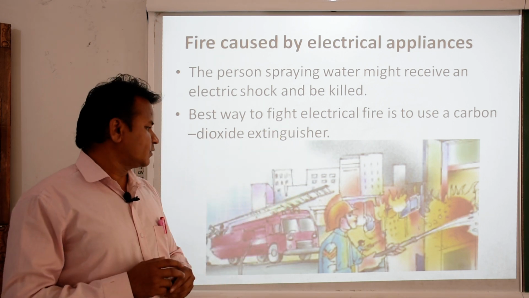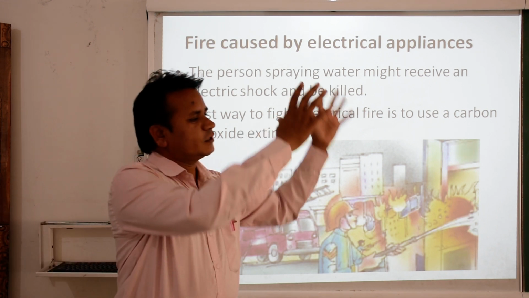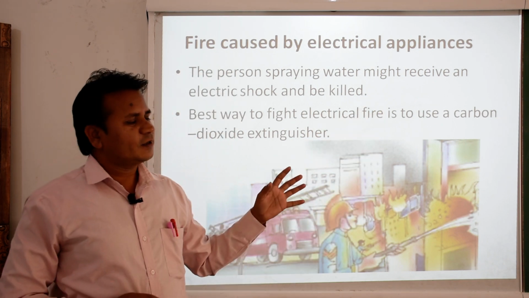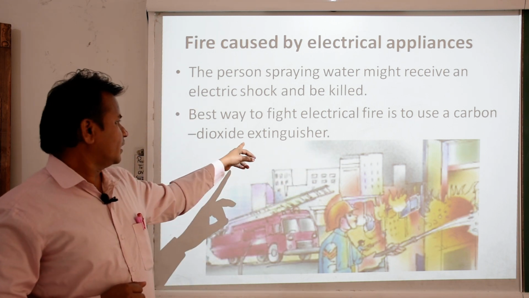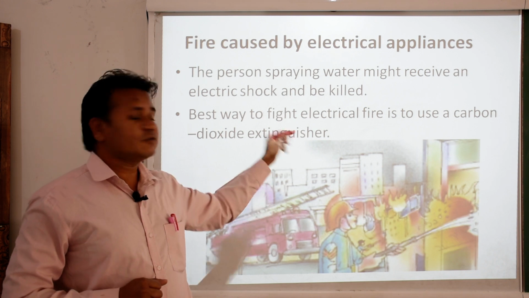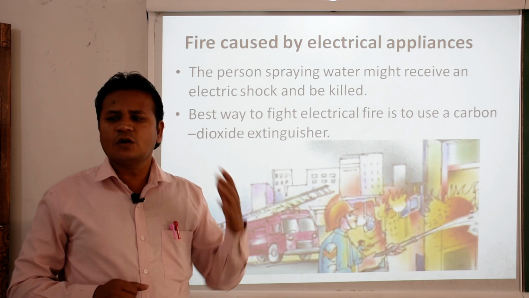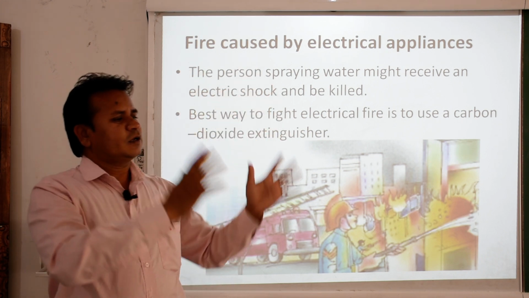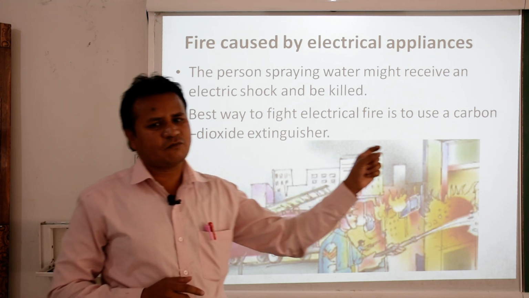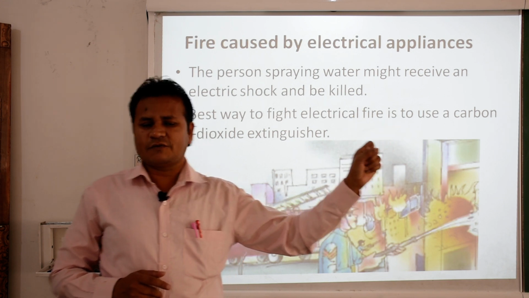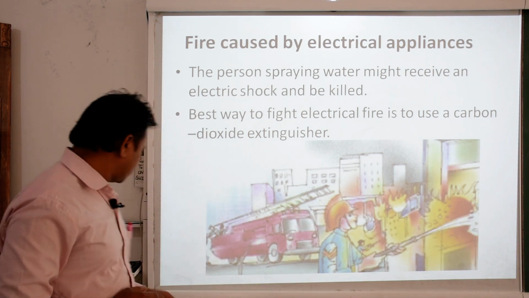You might have seen this kind of thing in school also. There must be a small cylinder in red color kept there. That is called a carbon dioxide extinguisher. In the school, in the cinema hall, and in the mall also, you might have noticed there is a small cylinder with red color, and it is written there, fire controller. So when a fire takes place, generally people use this.